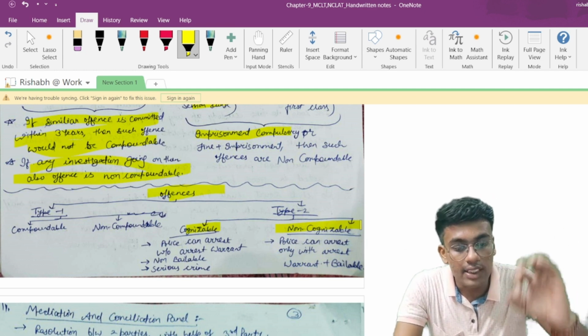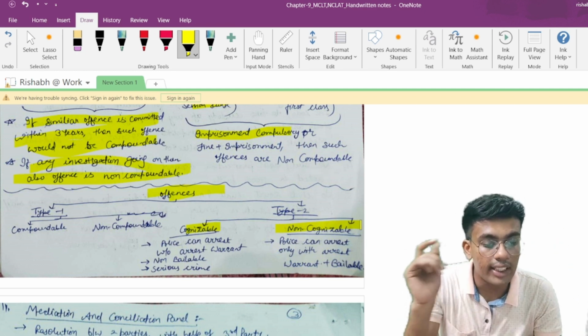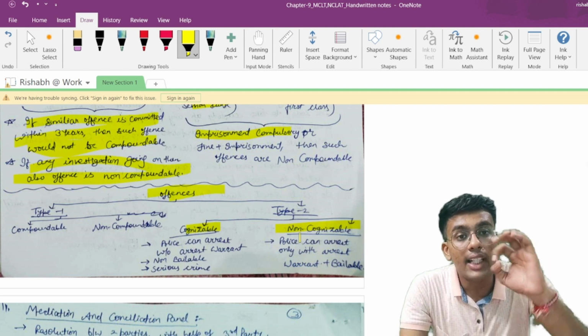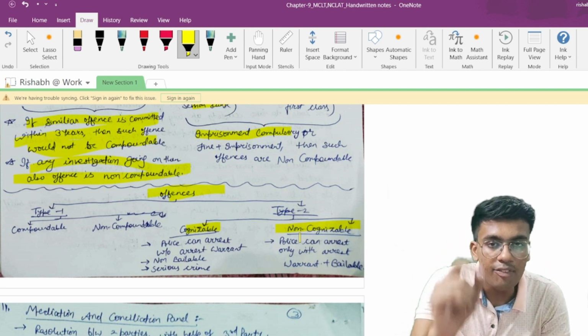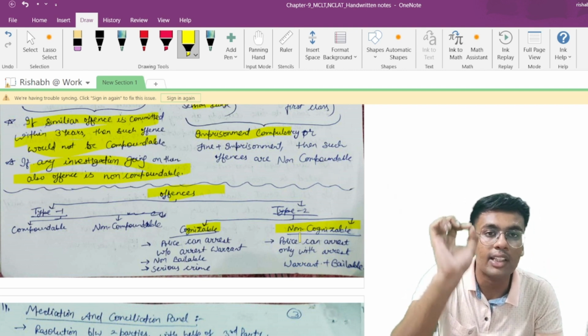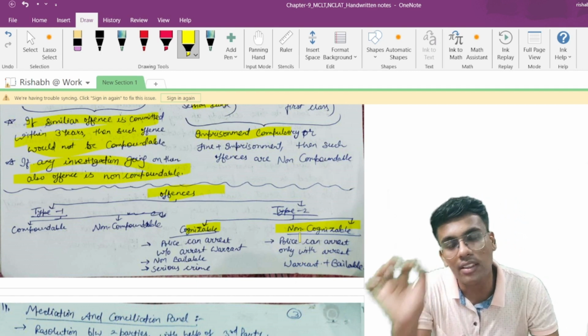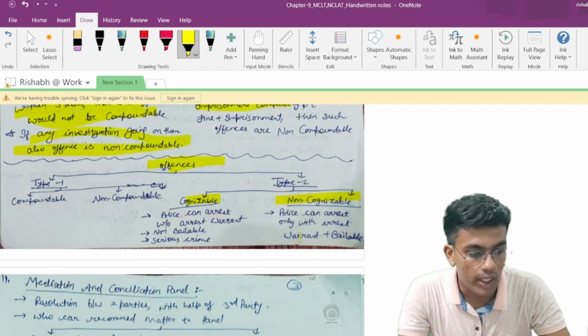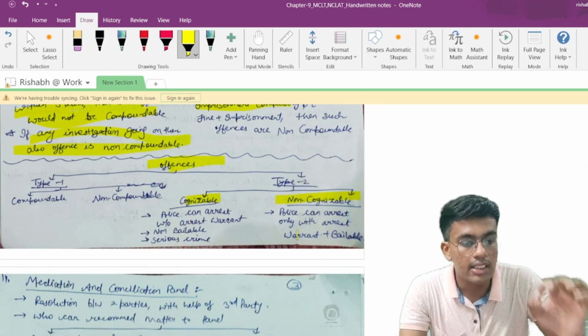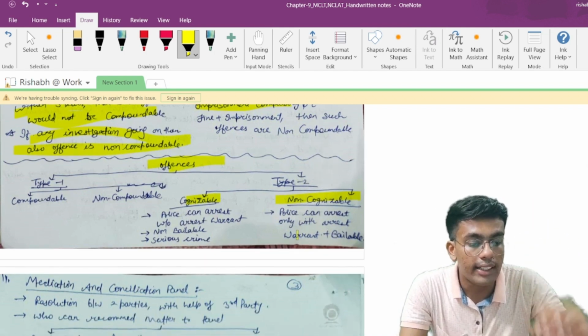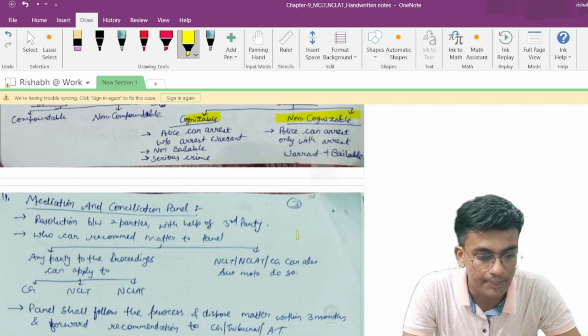A cognizable offense is an offense under which police can arrest without having an arrest warrant, and it is a non-bailable offense. That means if a serious crime is committed, such an offense would be considered a cognizable offense and police can arrest any person without an arrest warrant. In the case of non-cognizable offenses, police can arrest only with an arrest warrant and it is a bailable offense.